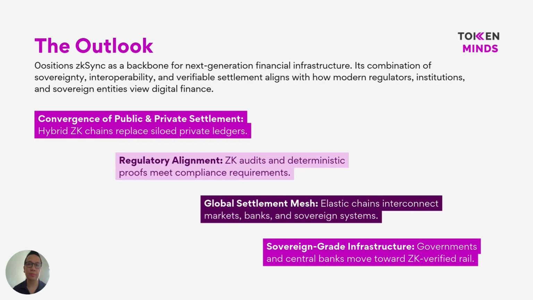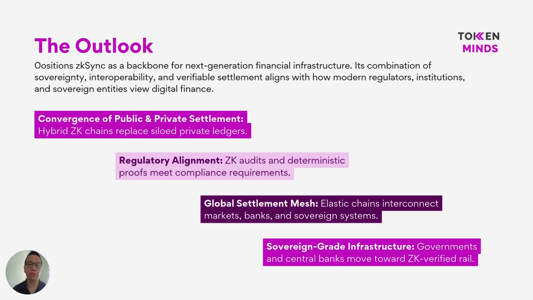So the future of financial infrastructure is moving toward a hybrid model where private execution is combined with public settlement. zkSync Elastic Network is designed for this convergence, allowing institutions to operate confidential, governed chains while anchoring final settlement to Ethereum. As regulators increasingly recognize zero-knowledge proofs as valid compliance mechanisms, cryptographic verification is expected to replace many manual audit processes.